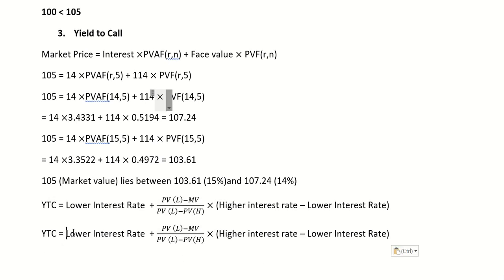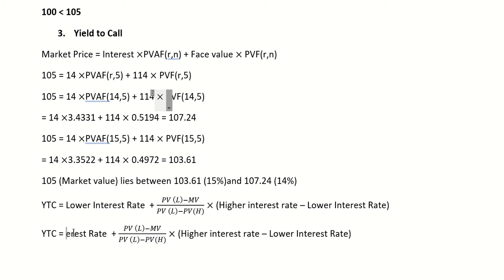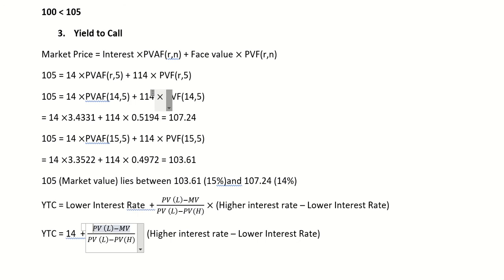So the lower interest rate is 14. Out of 14 and 15, 14 is the lower one. The present value at the lower interest rate is 107.24, minus the market value, which is 105, divided by the present value at the lower interest rate, 107.24, minus the present value at the higher interest rate, that is 15%.